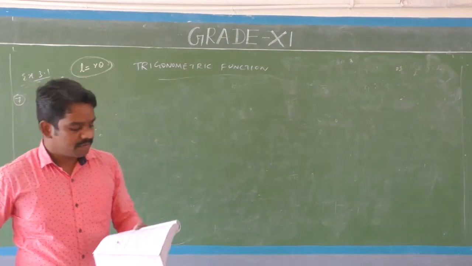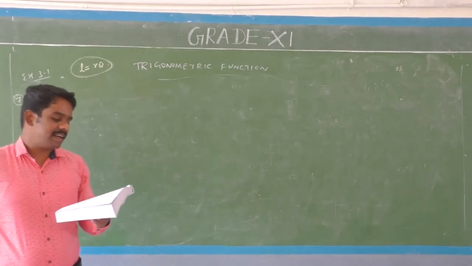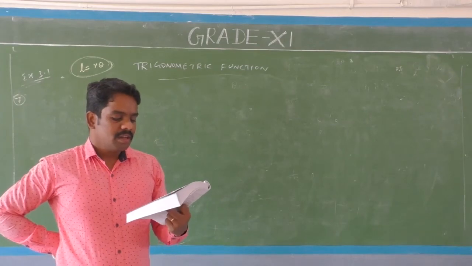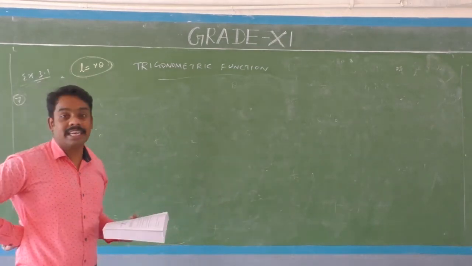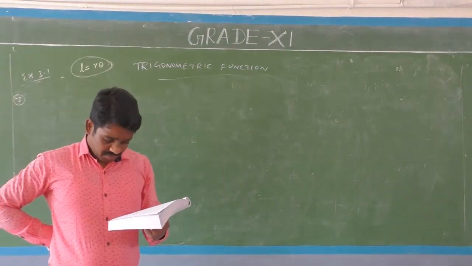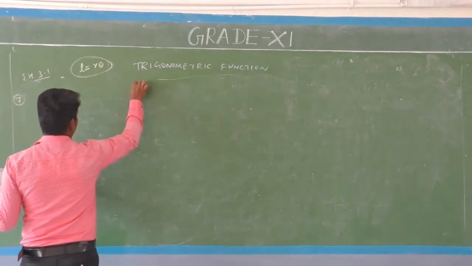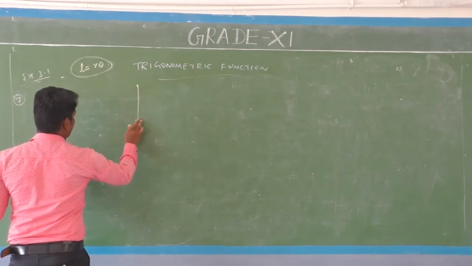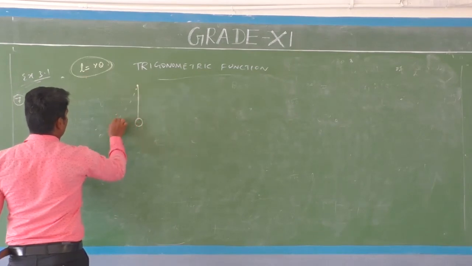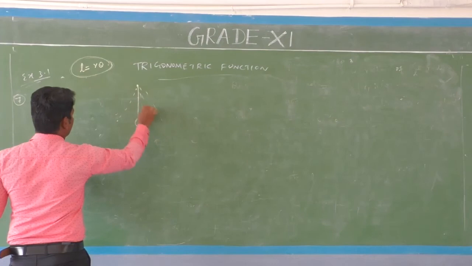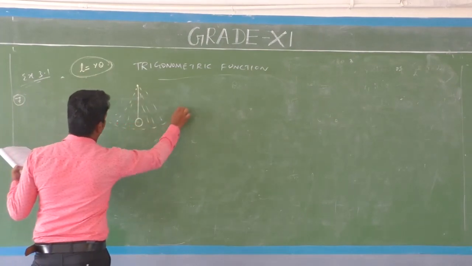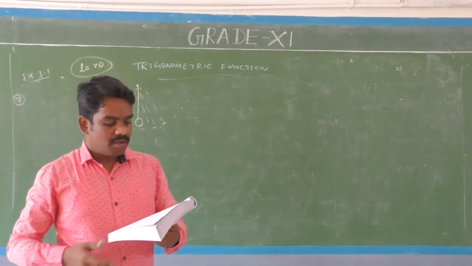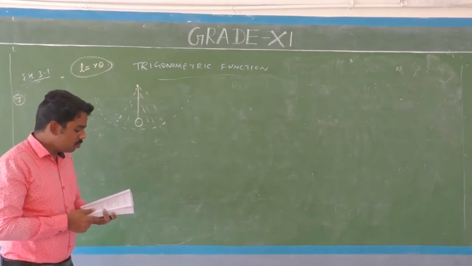Okay, next, last question. Find the angle in radian through which a pendulum swings if its length is 75 cm. You know pendulum? This is a pendulum.